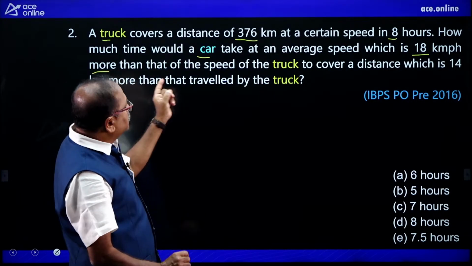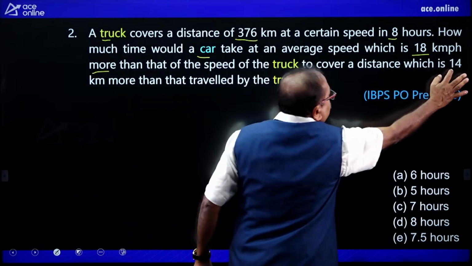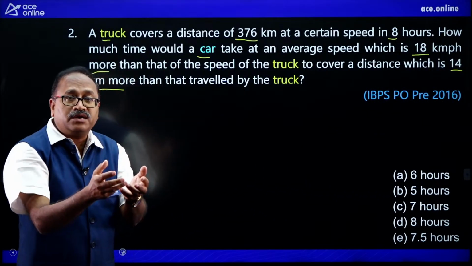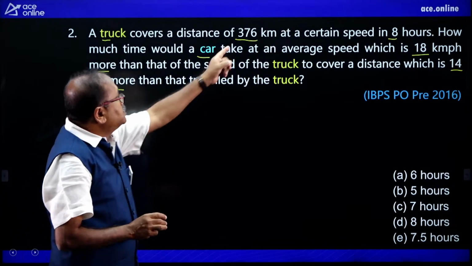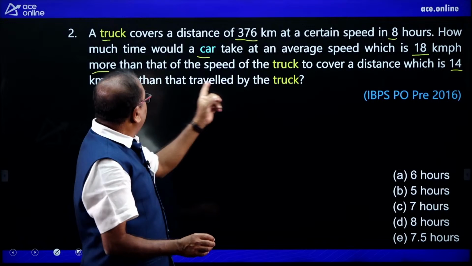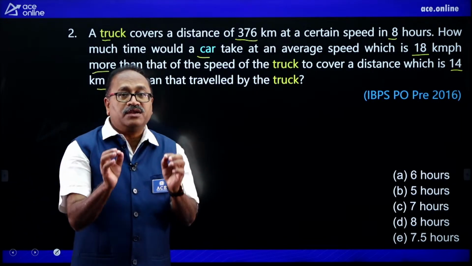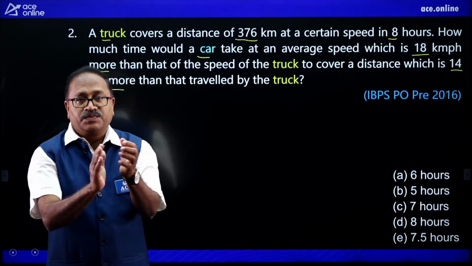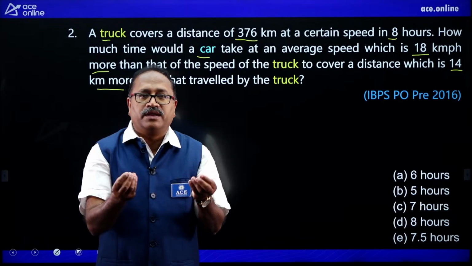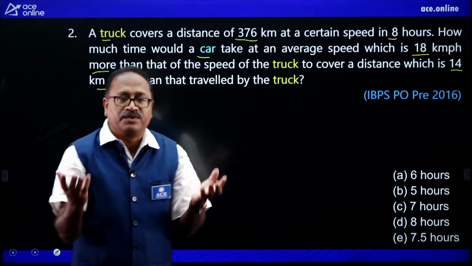The next, to cover a distance which is 14 kilometer more than the distance covered by truck. The distance covered by truck is 376. 376 plus 14, you will be getting the distance also. So, yes, my friends, it is a very direct question. No logic, nothing. It is a very basic concept question.